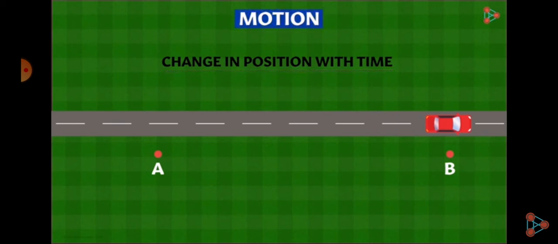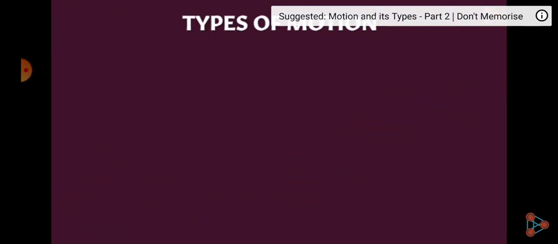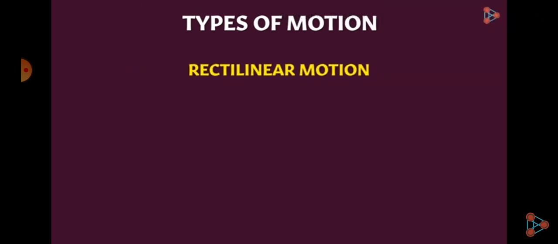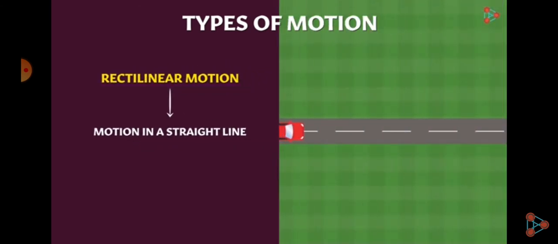Then we can consider the same thing as linear motion, otherwise called rectilinear motion. Among the types of motion, it comes under linear motion, that is, rectilinear motion. An object moving in a straight line, motion in a straight line, is called rectilinear motion. Just now we saw the example: the car moving in a straight line is an example of linear motion.